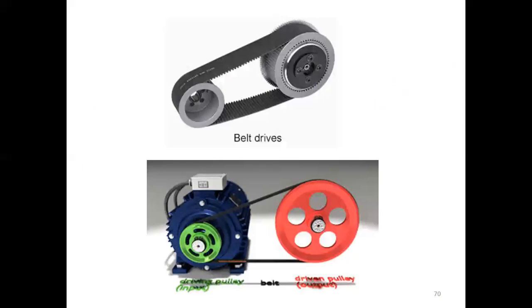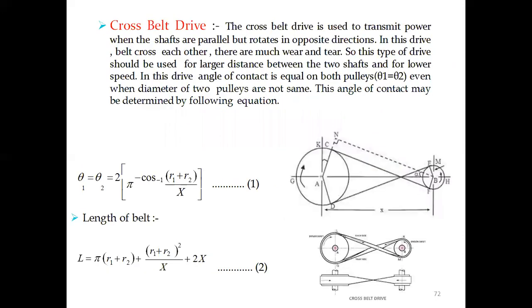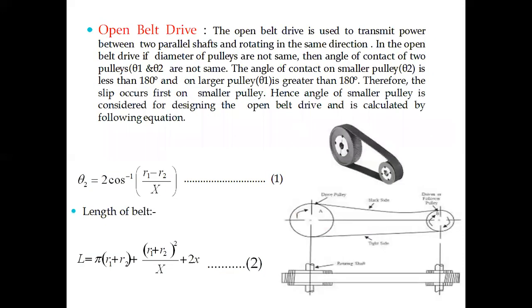The next we have to see is the open belt drive. Open belt drive is used to transmit power between two parallel shafts rotating in the same direction. In an open belt drive, if the diameters of the pulleys are not the same, then the angles of contact of the two pulleys will not be the same.